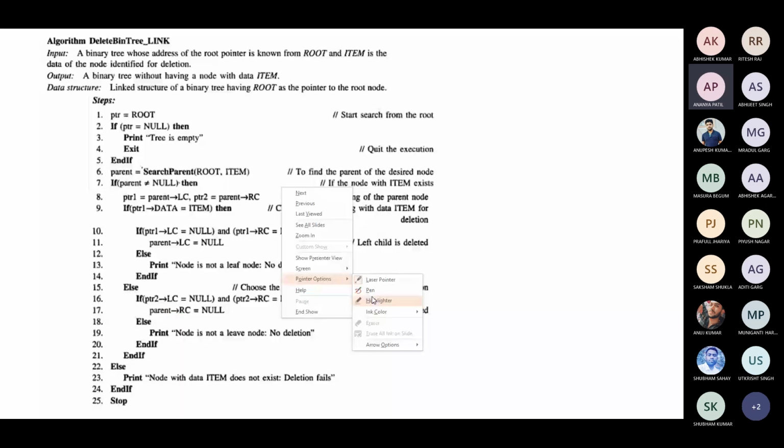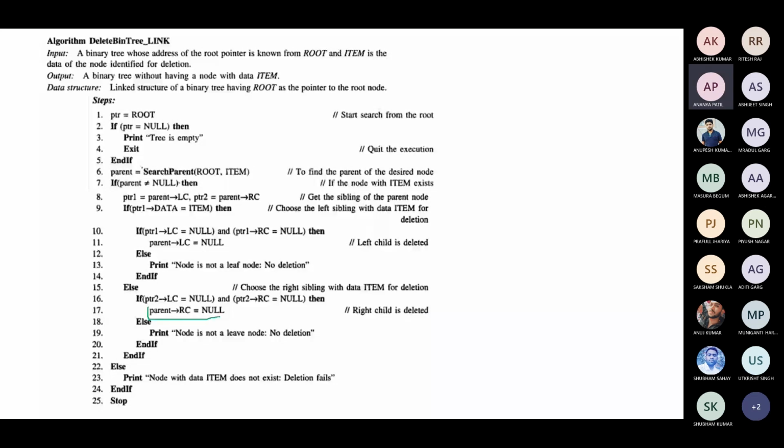If you want to delete a right node, the parent's right child should become null. If you want to delete a left node, the parent's left child should become null. For the remaining part, you keep searching until you find the location is not equal to null. You keep searching till you find the leaf node. Okay, that's how you delete the node.